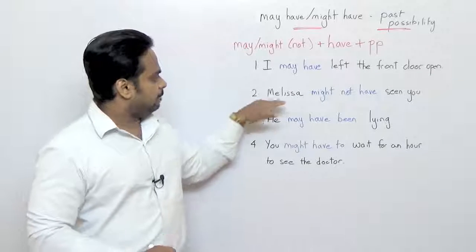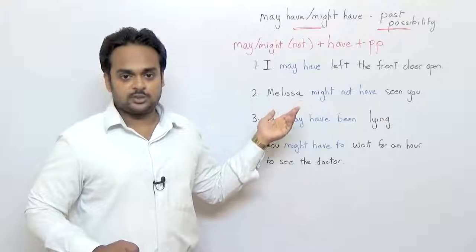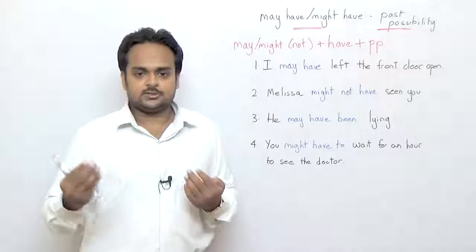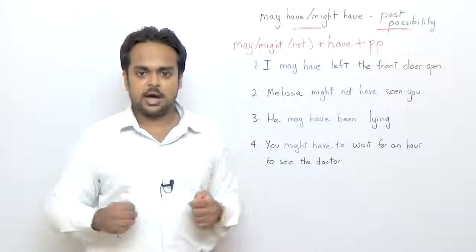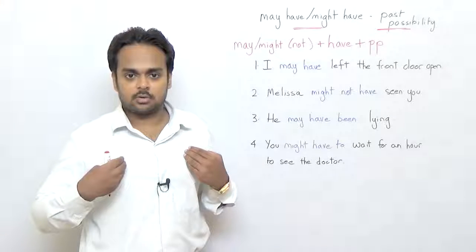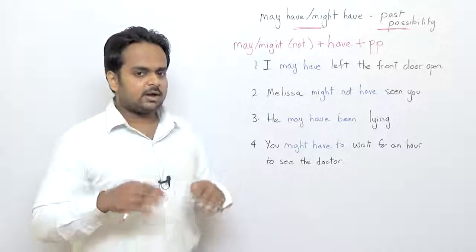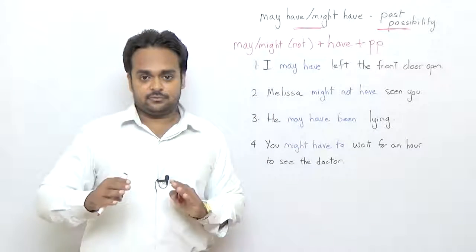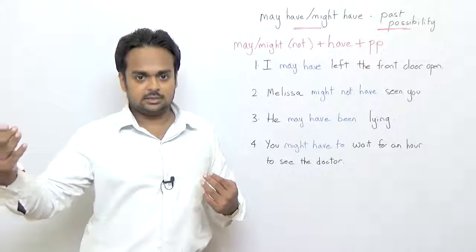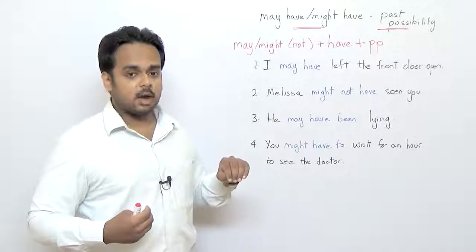Number two, Melissa might not have seen you. I would say this to a friend, like if a friend says to me, hey, Melissa just walked past me, didn't even say hi. She just completely ignored me. What's the problem? Is she angry with me or something? And I might tell my friend, Melissa might not have seen you, meaning if she had seen you, she would have said hi, but I'm guessing that Melissa did not see this friend. So, Melissa might not have seen you.